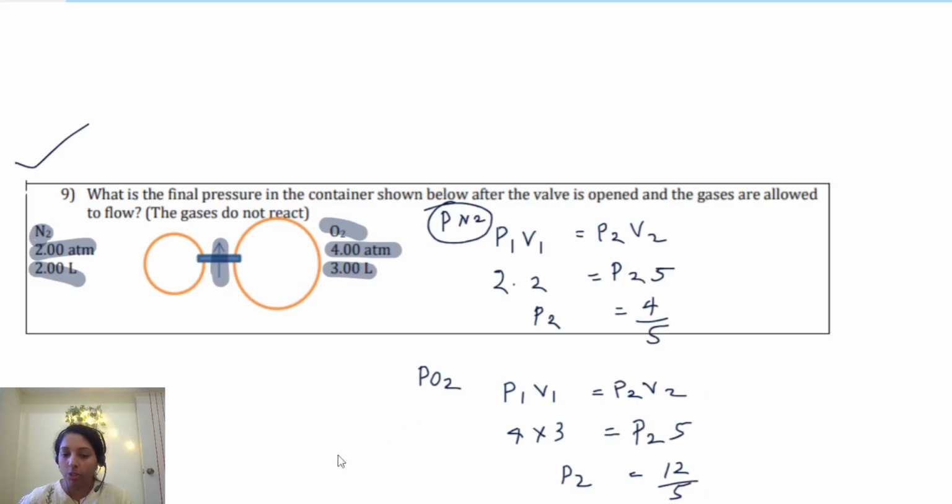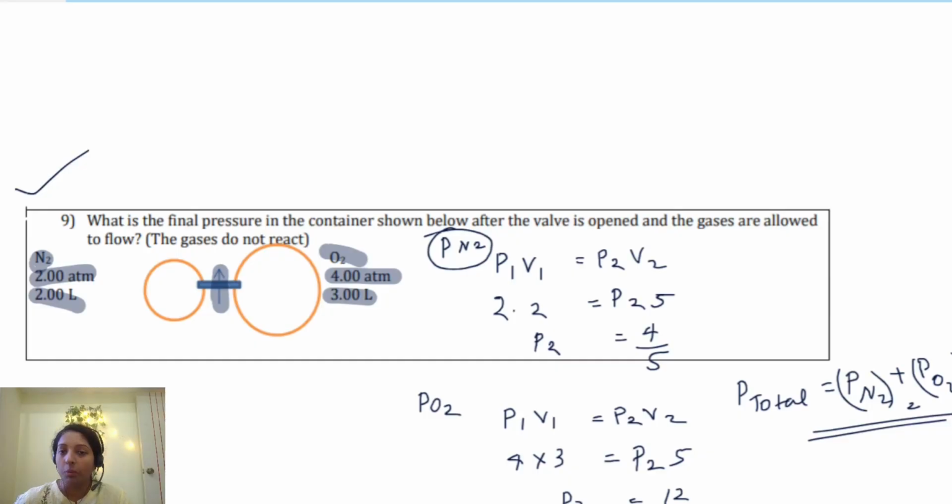So what should be the P total? P total should be, yes, the sum of these two. So in this way you can do this one. Okay, so P2 of nitrogen and P2 of oxygen. Got it? This is the second pressure. Okay, that's how, 4 over 5 plus 12 over 5. This is how we need to do this kind of question. Okay, so that's all the chapter 3 things.